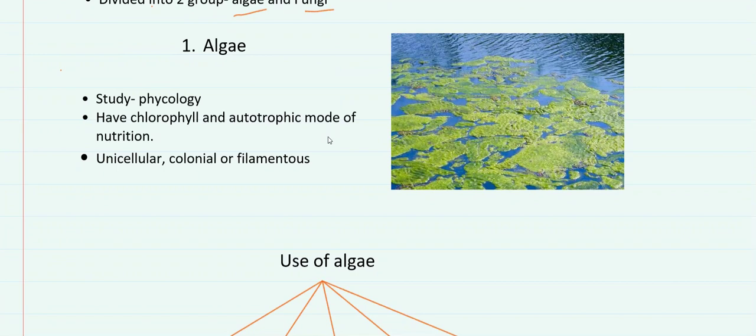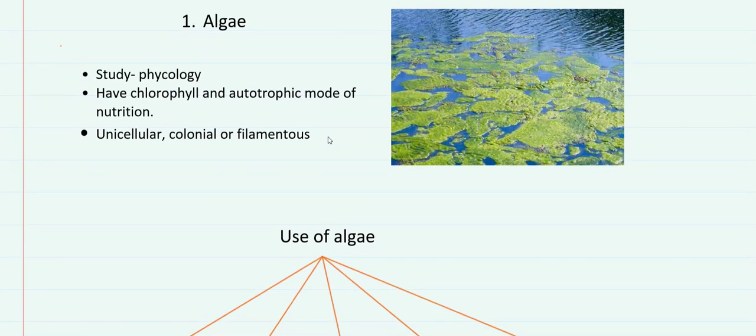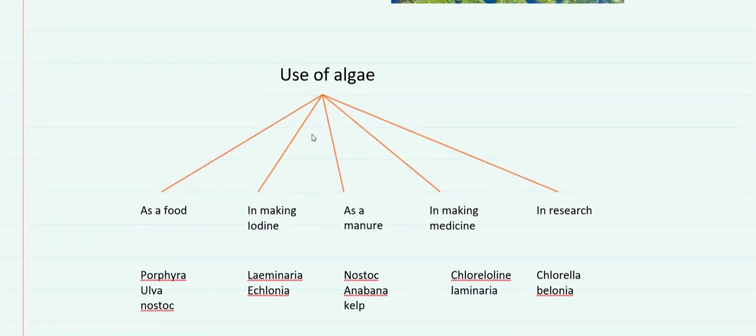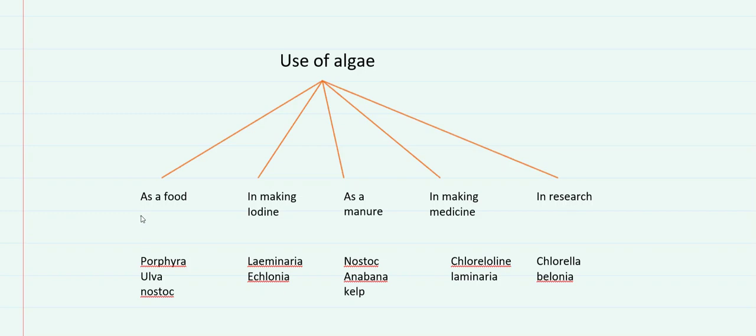Algae. The important point which should be considered in algae is that its study is known as phycology. Algae have chlorophyll and thus have an autotrophic mode of nutrition. They are unicellular, colonial, or filamentous. There are various uses of algae, that is, it can be used as food, in making iodine, as manure, in making medicine, or in research.